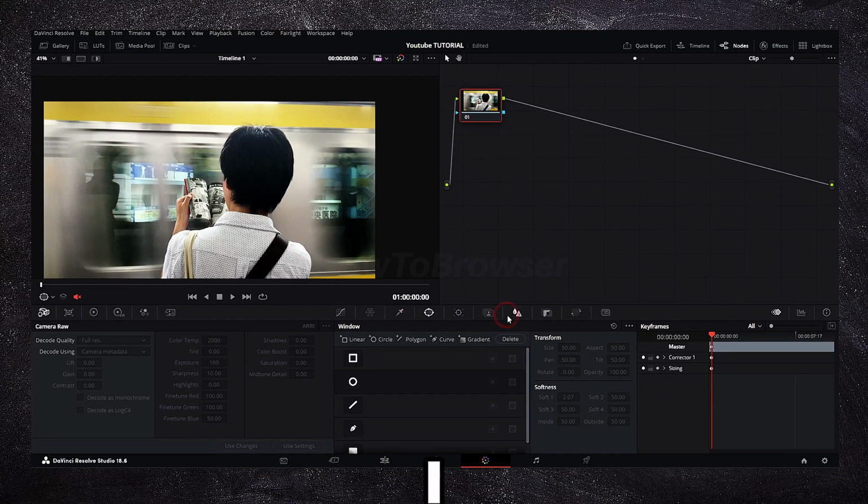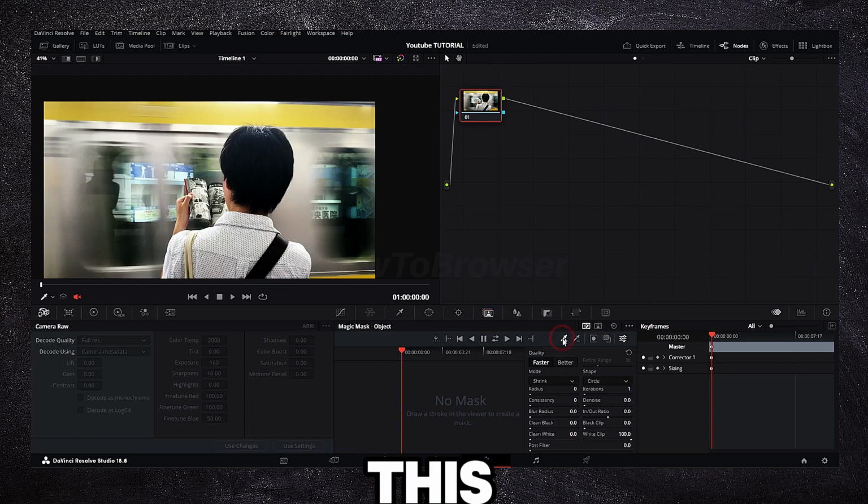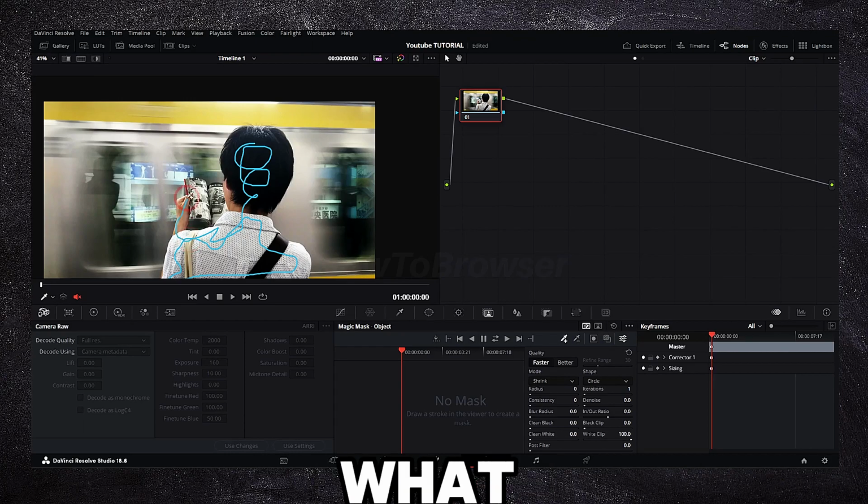Anyways, now I click on here and you see this icon, this plus, this pickup plus icon. Now we just have to draw on what we'd like to keep.